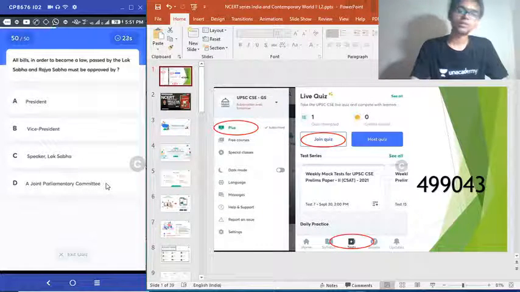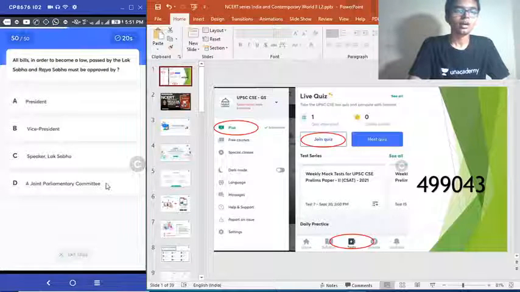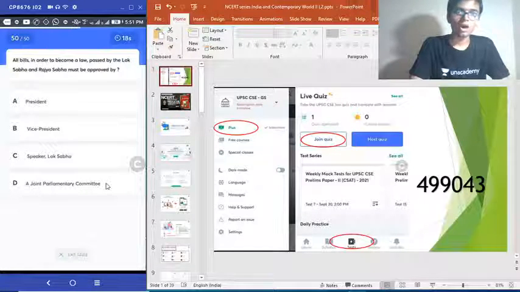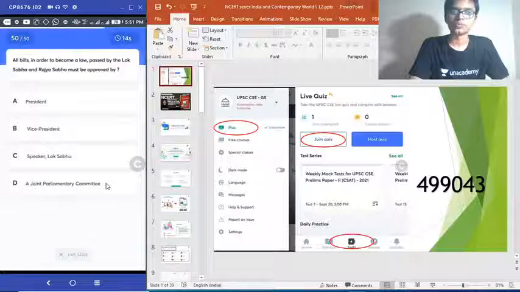Okay, question number 50. All bills, in order to become a law, passed by the Lok Sabha and Rajya Sabha must be approved by whom? Option A, President. B, Vice President. C, Speaker of Lok Sabha. D, Joint Parliament Committee. That is probably the easiest question of this quiz.